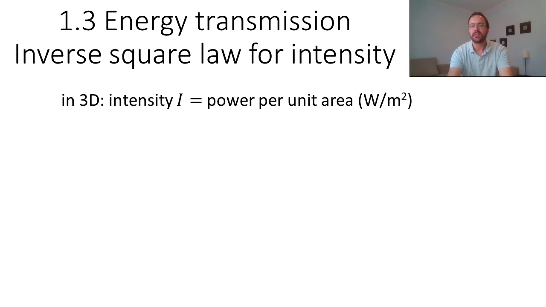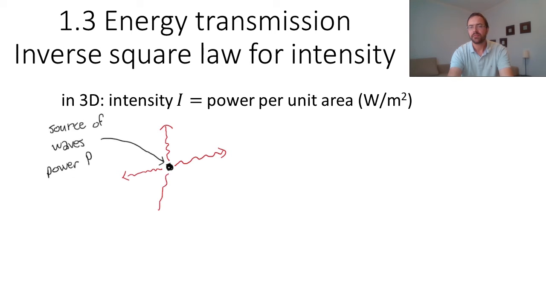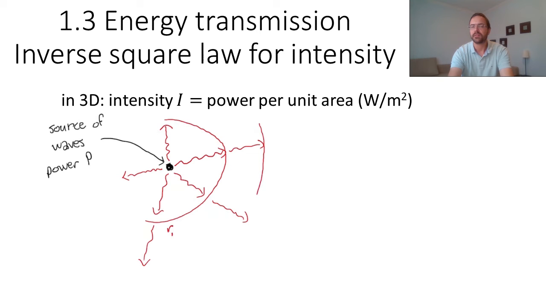For the waves in 3D, we can introduce the intensity, I, which will be defined as the power per unit area. So it will be a quantity in watts per square meter. Let's consider a source of waves with a power P. For example, it could be a loudspeaker or the epicenter of an earthquake. The energy will propagate along all directions of space, and after some time, it will arrive at the boundary of a sphere of radius r1. And after more time, it will arrive to the boundary of a sphere of radius r2.